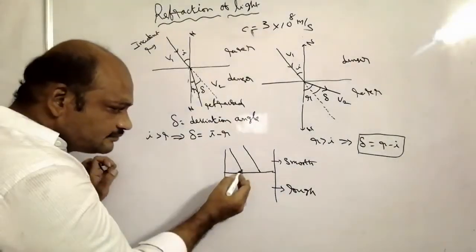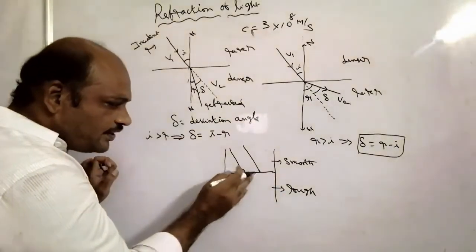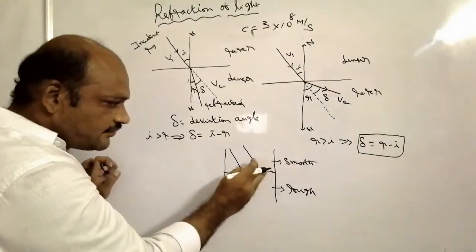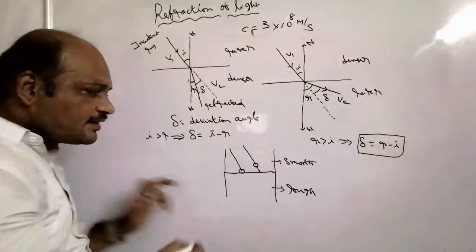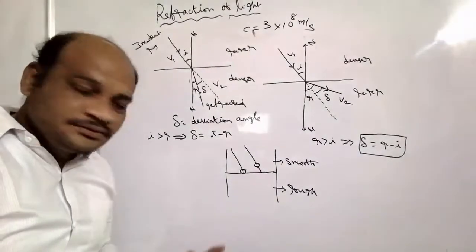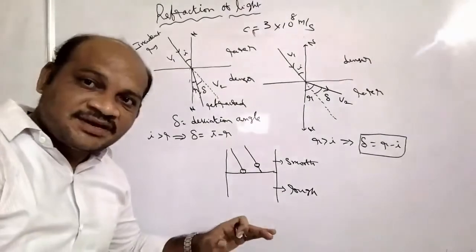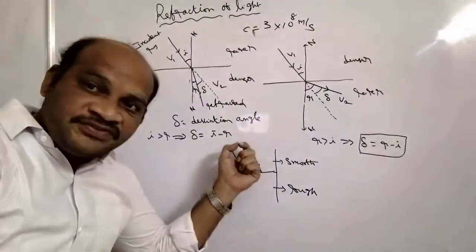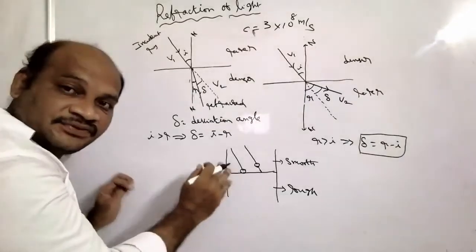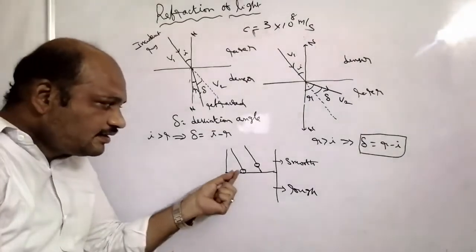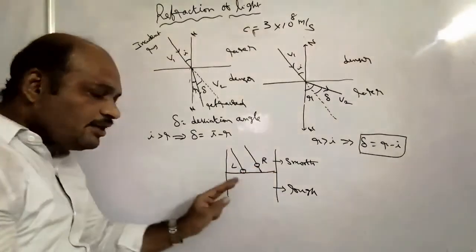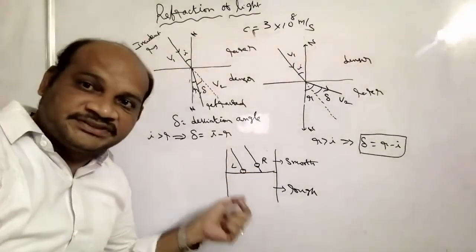This is one wheel of the car, and parallelly this is the other wheel. Both wheels come with the same speed. But the left tire, as compared to the right tire, reaches the rough surface early.